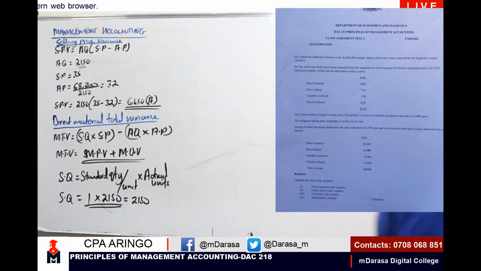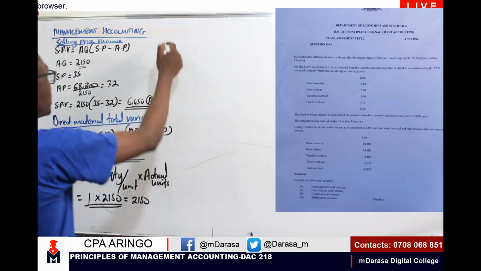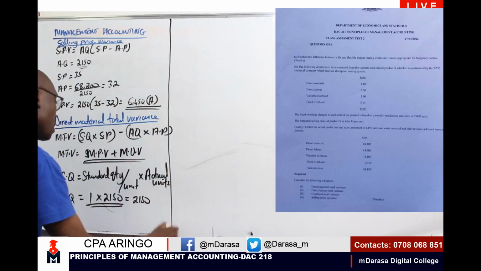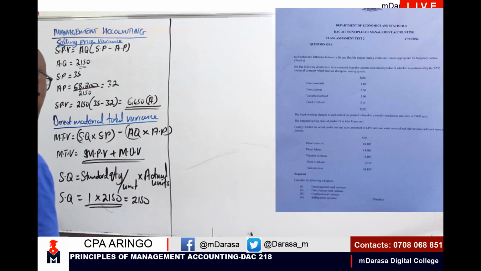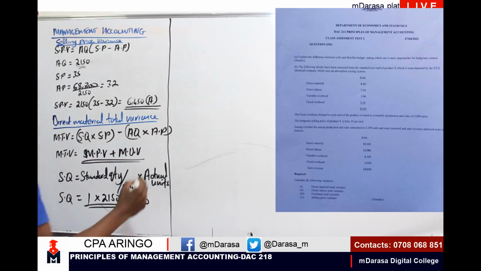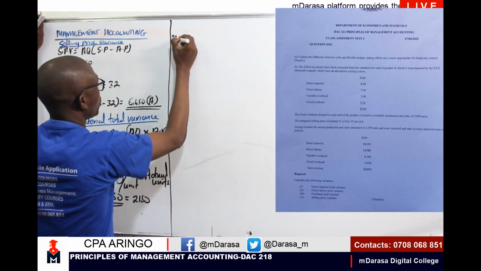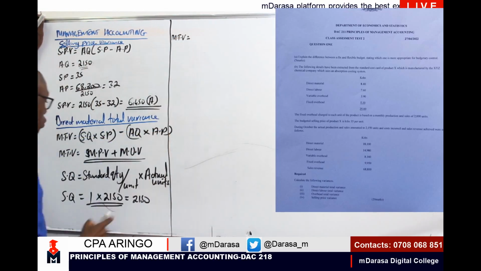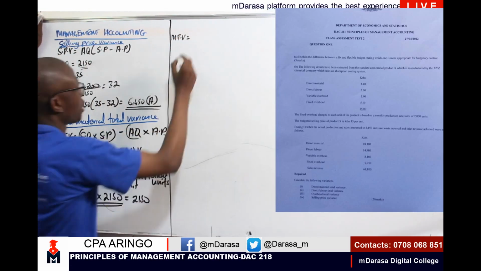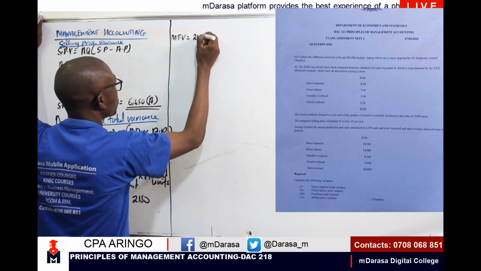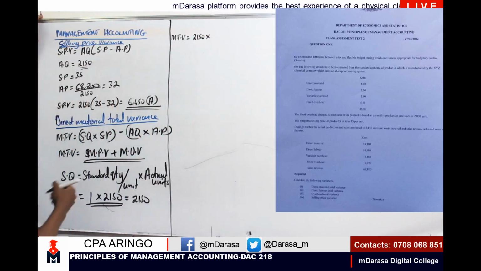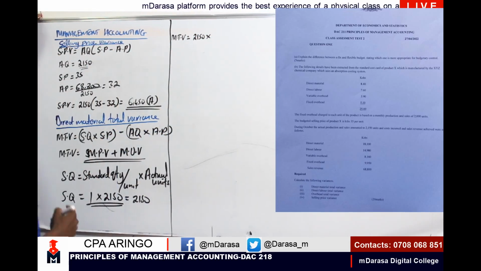Our task here is to determine our material total variance. An easy way of doing that: my material total variance is equal to our SQ, which I've taken as 2150. We multiply by the standard price.